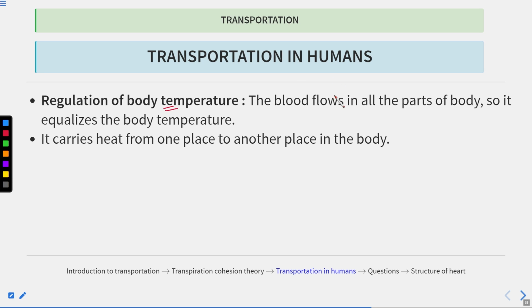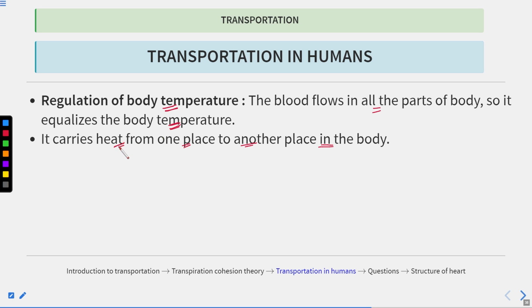All right. So what happens? The blood flows in all the parts of the body, so it equalizes the body temperature. As the blood flows across the body, it maintains the body temperature and carries the heat from one place to another place in the body, and that's how it regulates the body temperature. As the blood moves, it also carries out the heat that is produced in the cells.